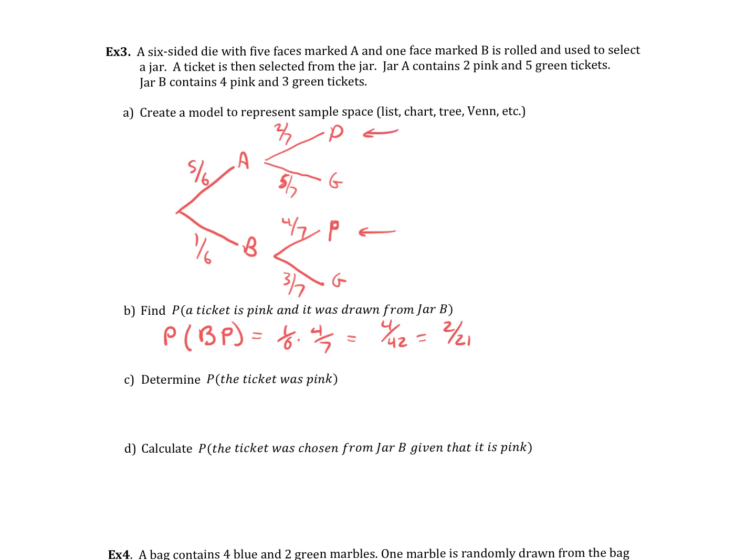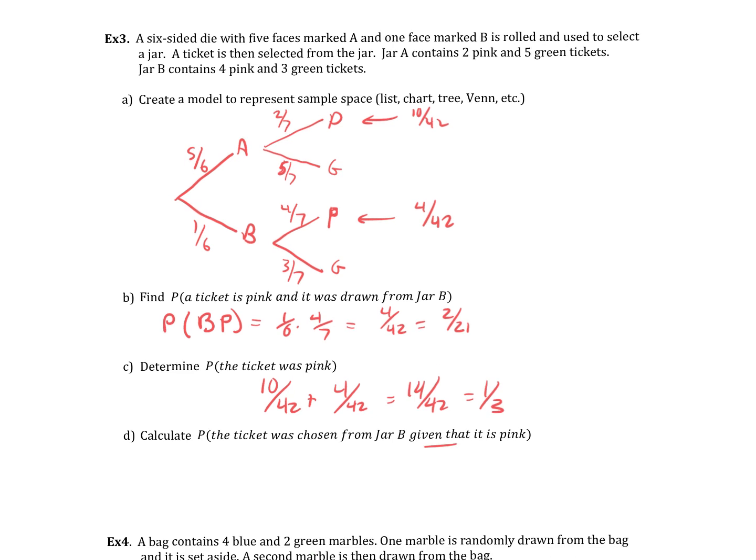Okay. Determine the probability the ticket was pink, so we have to add these together. So this is 2 out of 21. Actually, I'm going to keep my common denominators. This is 4 out of 42. This was 10 out of 42. So we'll say 10 out of 42 plus 4 out of 42, which is 14 out of 42, which is miraculously exactly 1/3.